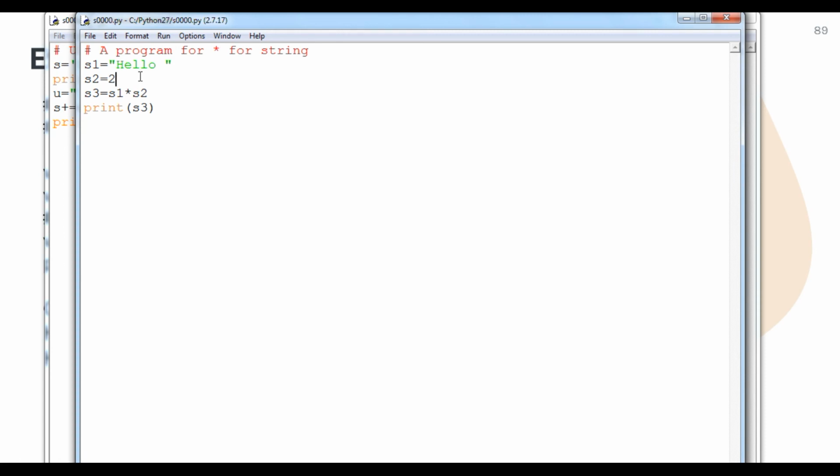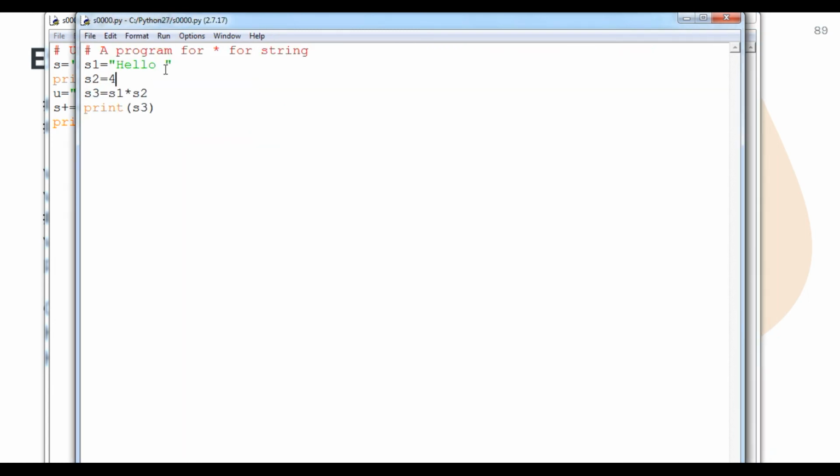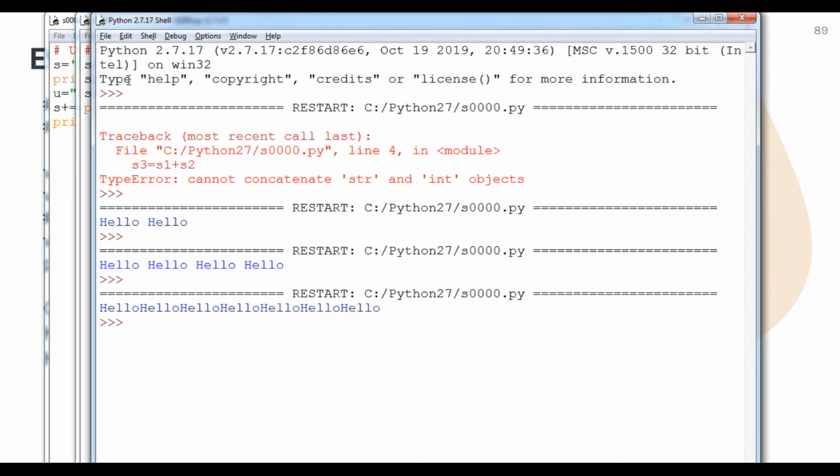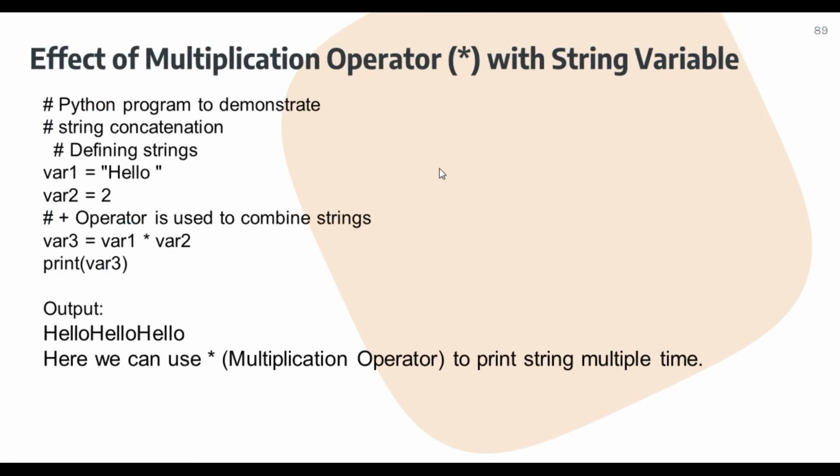If I use the hello string with 4, what will the output? You can see that hello prints 4 times. If there is no space and here it is 7, and I run it, you can see that hello prints 7 times. Okay student, now we will come back to our presentation.